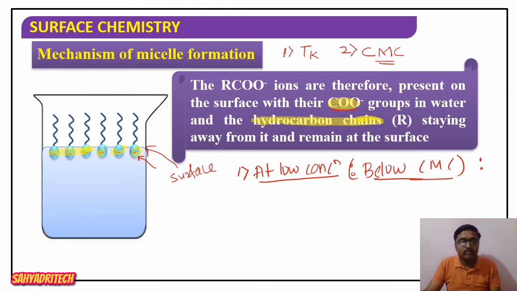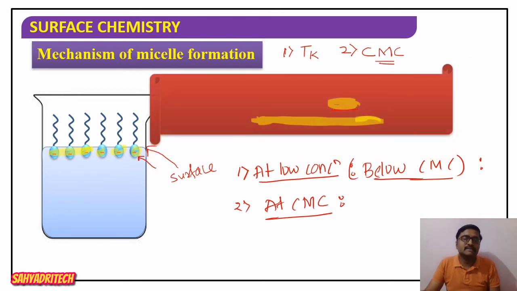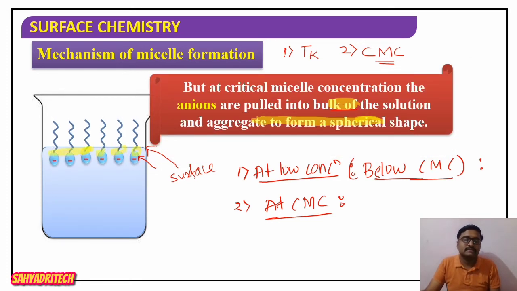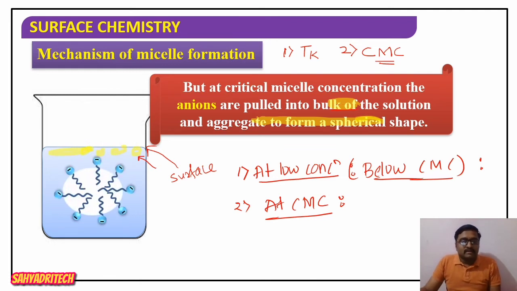Now, if I consider at or above the critical micelle concentration, what happens? Instead of staying at the surface, at CMC the stearate ions penetrate into the bulk of the water. They enter into the bulk of water.